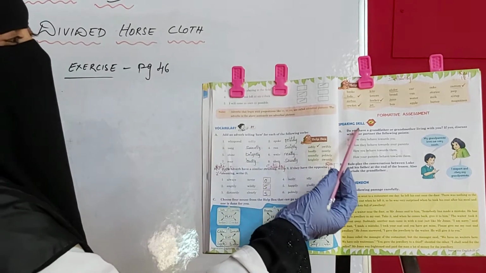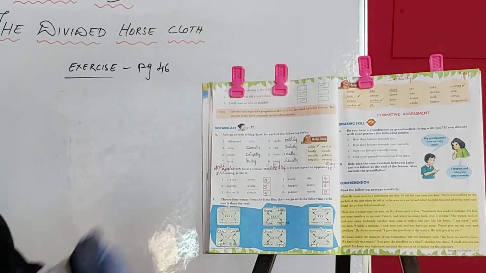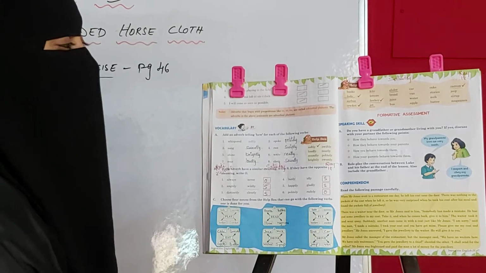Now next is speaking skill. So what does it say about? It says that you have to practice this at home with your parents or siblings. So now today what's our topic?